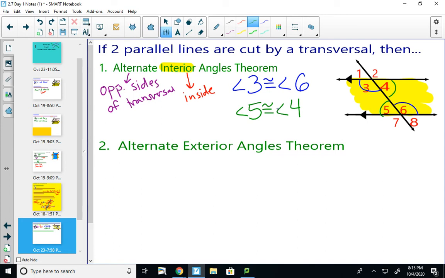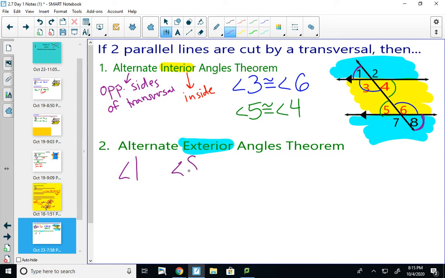Next, we've got the alternate exterior angles theorem. So we already know alternate is opposite sides of the transversal. Exterior should probably make you think outside. So my exterior angles in this diagram are 1 and 2 and 7 and 8. Remember, alternate is opposite sides of the transversal. So angle 1 and angle 8 are going to be alternate exterior angles.